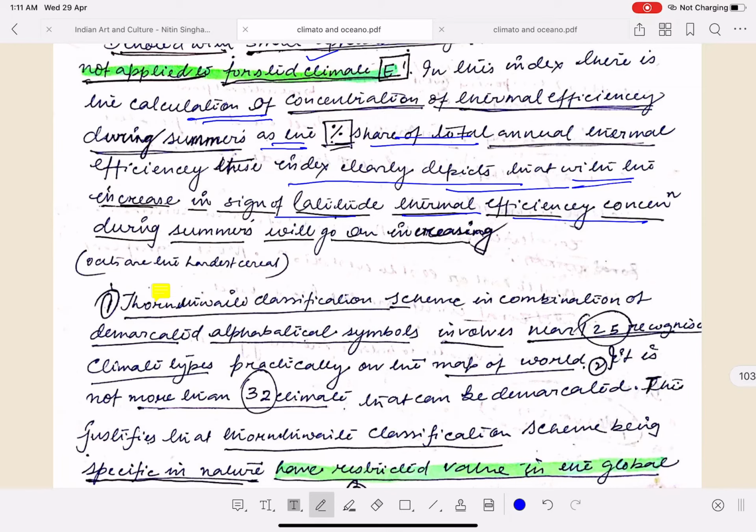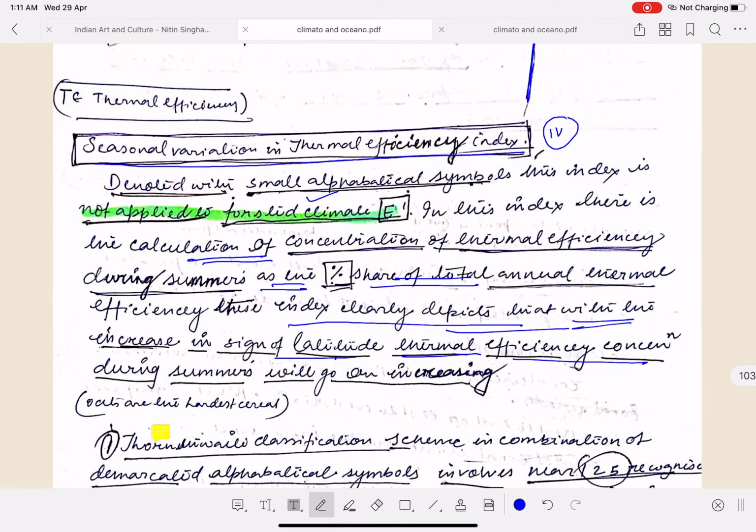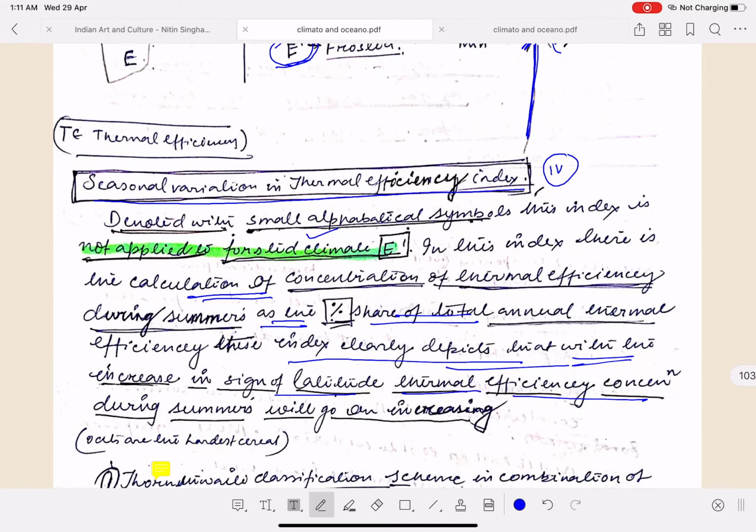But what is this thermal efficiency concentration? See, basically what happens is that as we move away from the tropical to the temperate, the amount of solar insolation in general decreases. Hence, the capacity of the plants to utilize the minimum sunlight increases, and that is called thermal efficiency. Means how much sunlight the plant can basically utilize.